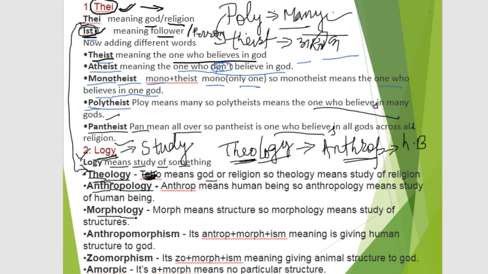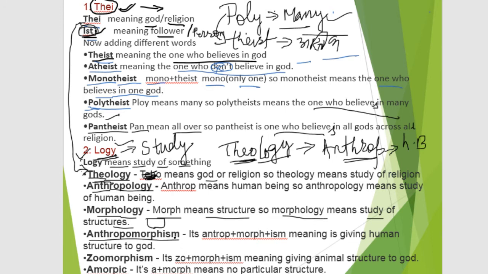Next is morphology, and here morph means structure. So morphology means the study of different structures, like monuments or historical structures such as pyramids, and all those types of things.